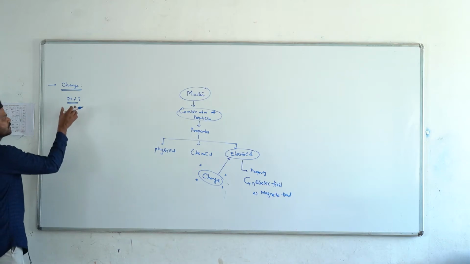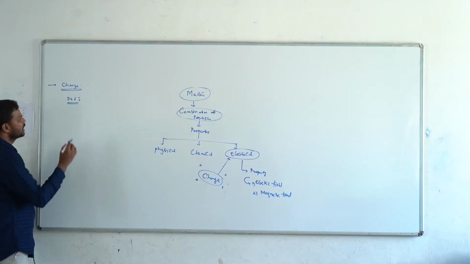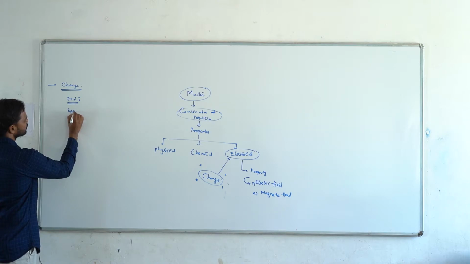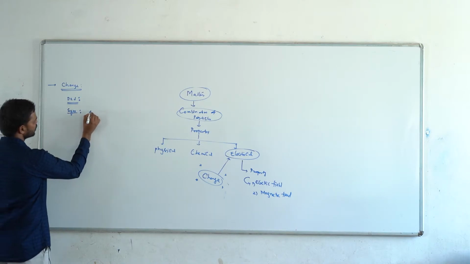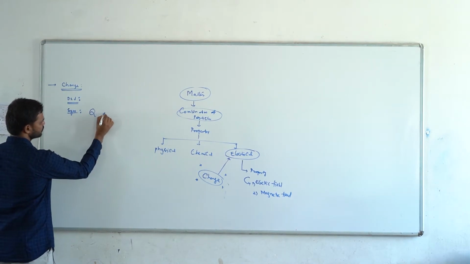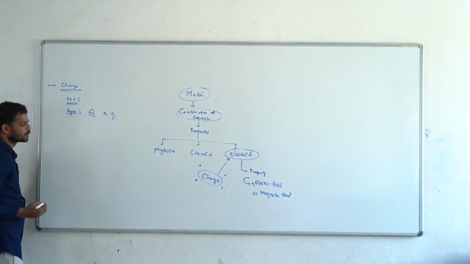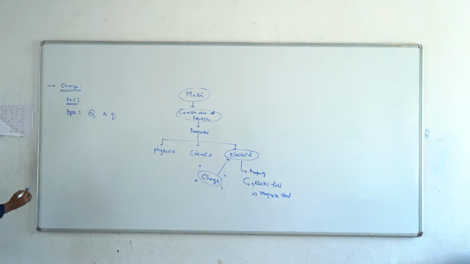That is the definition of the charge. Which symbol do we use to denote the charge? We use the capital Q or the small q to denote the charge.